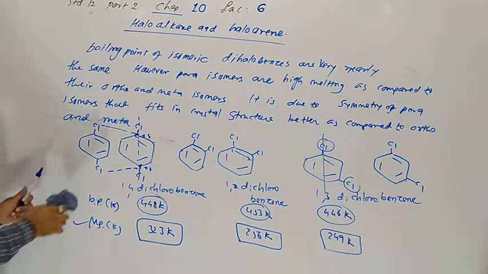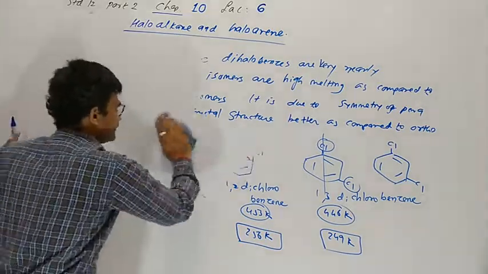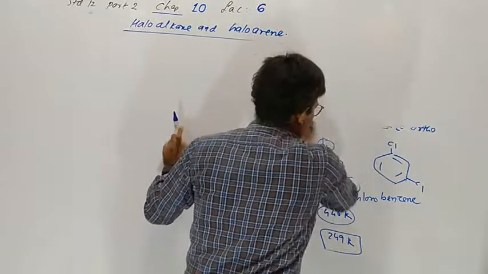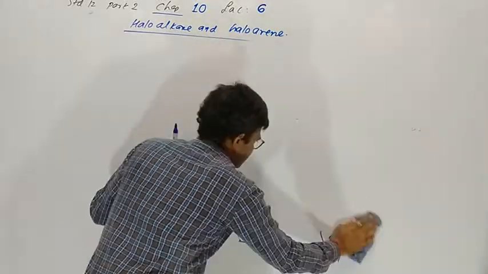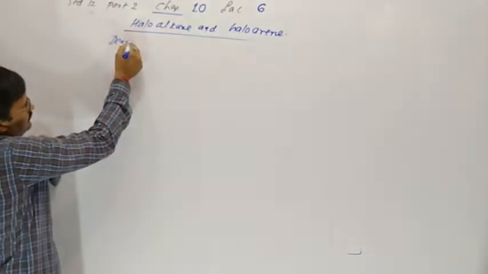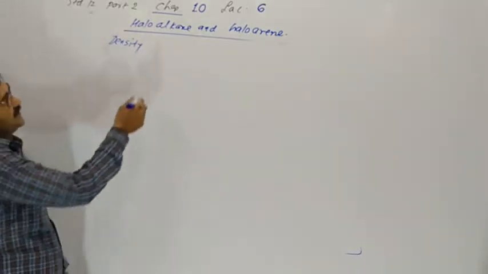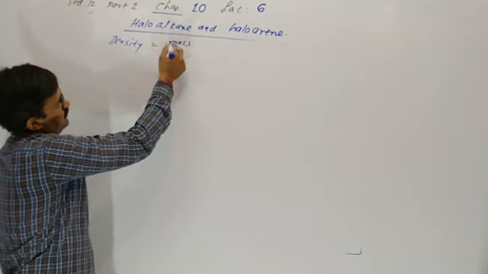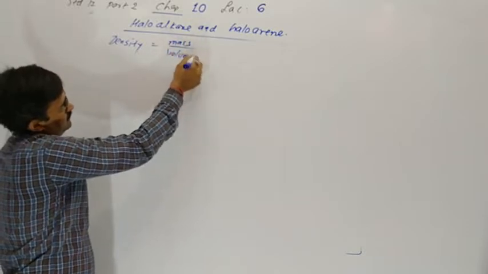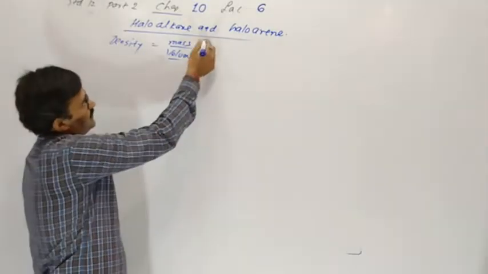Now one more physical property of haloalkane is density, and we know density means mass upon volume. Next one, density. Density is equal to mass upon volume. With increasing in mass, density increases.